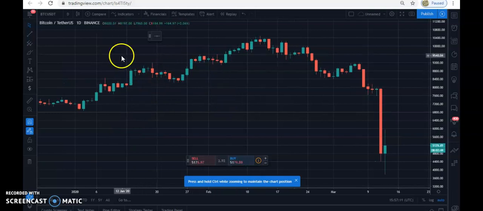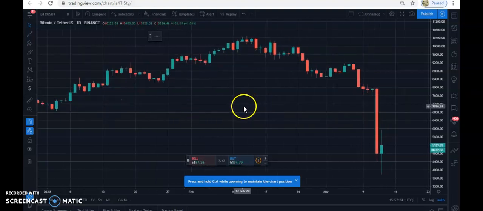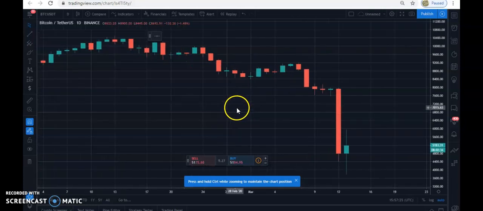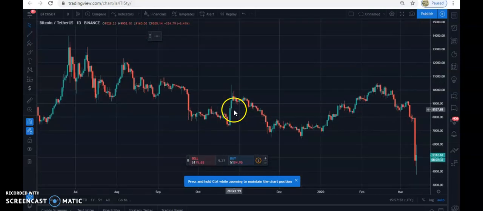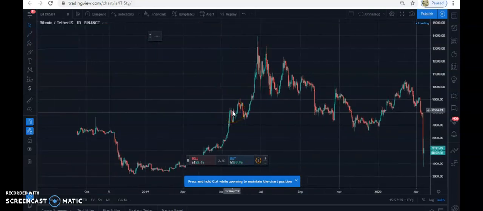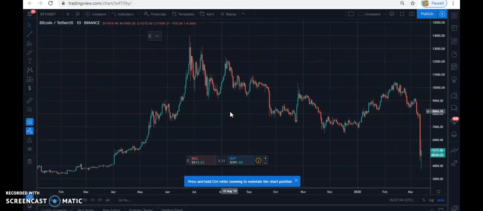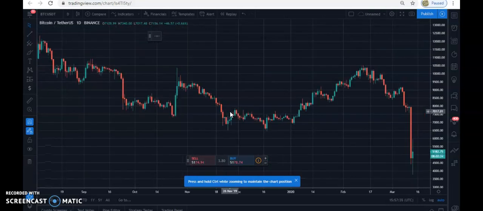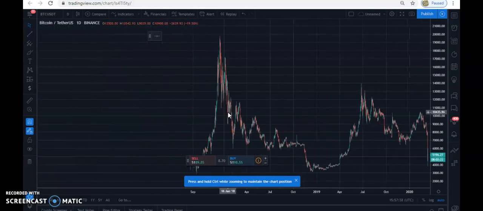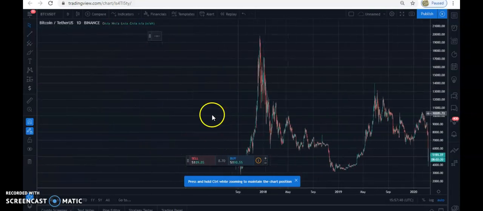Don't mind my background. Yours could be white, but I always like doing my charts on a dark background. It gives me a great feeling. Alright, so this is it. You can zoom your chart to look at it very well, or you can make it thin. So you can zoom it, in other words bolden it, or you can go back to have a preview of what happened previously.